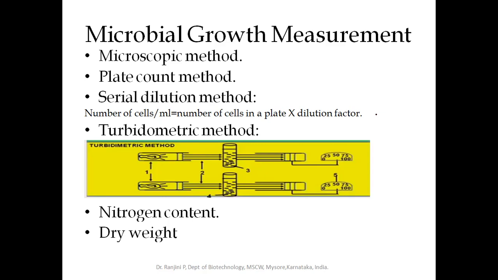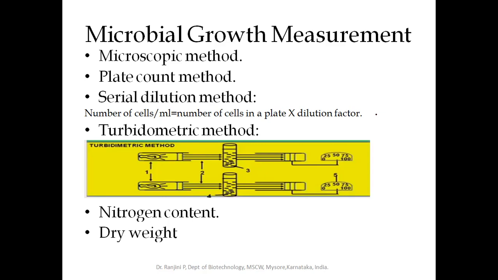The microorganisms grow, and depending on the dilution, you'll get colonies. If the dilution is less, you'll get more colonies. If the dilution is more, you'll get fewer colonies. For example, the 1:10 diluted plate will have more cells compared to the 1:1000 or 1:10,000 diluted sample plates. So like that, you can count the number of cells in 1 ml of the solution.